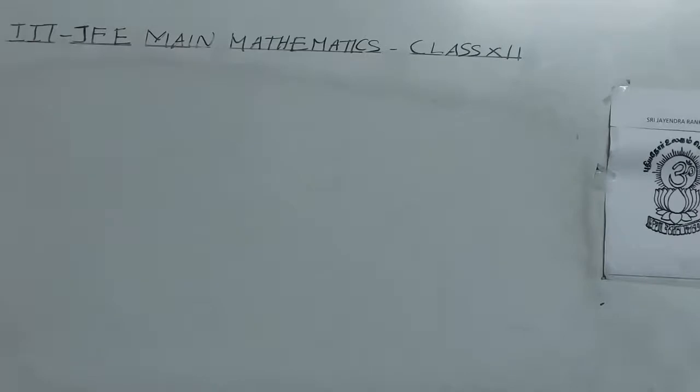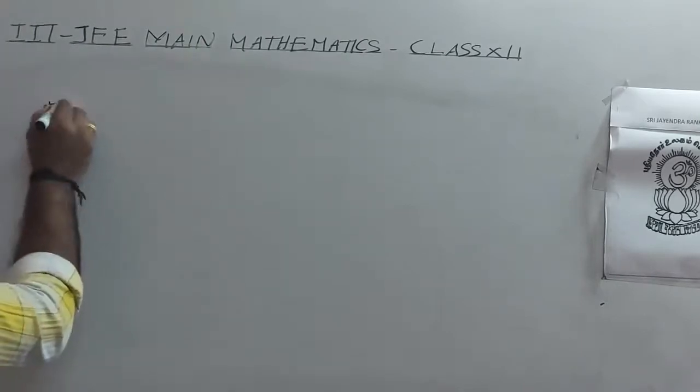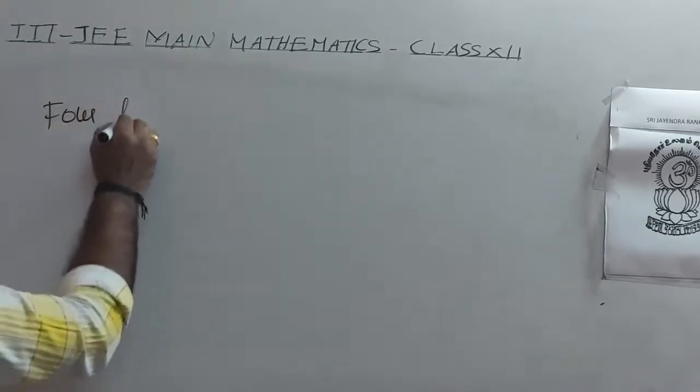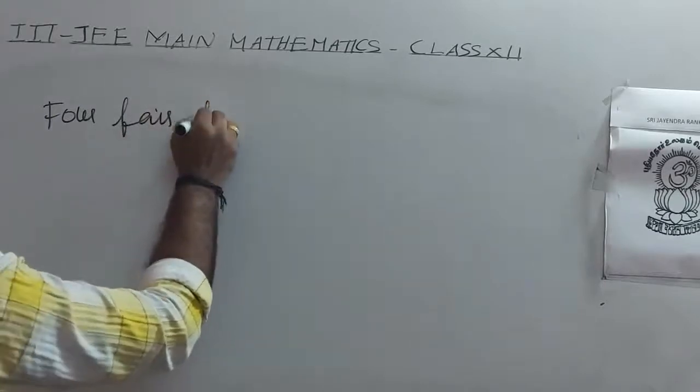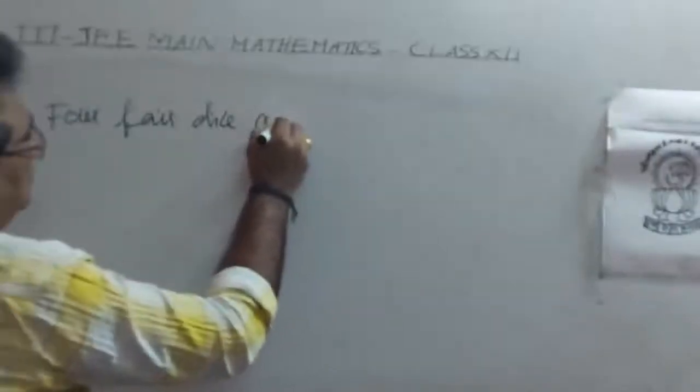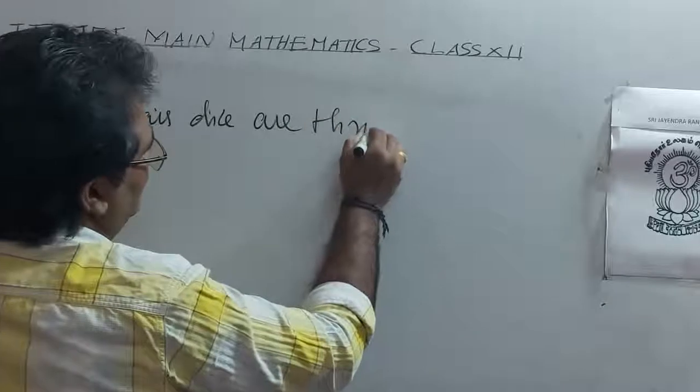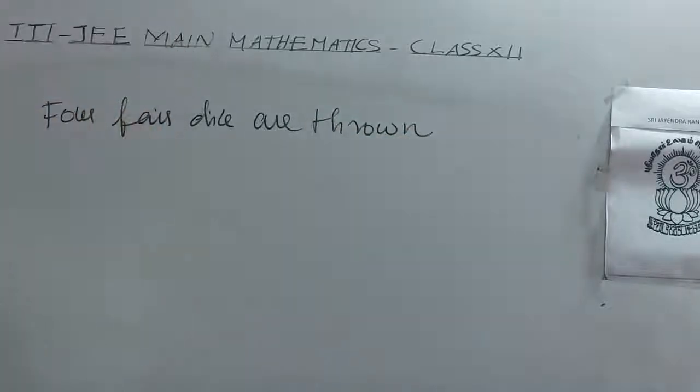In this session we are going to continue solving past year problems in addition to a few more problems. Four fair dice are thrown independently 27 times.